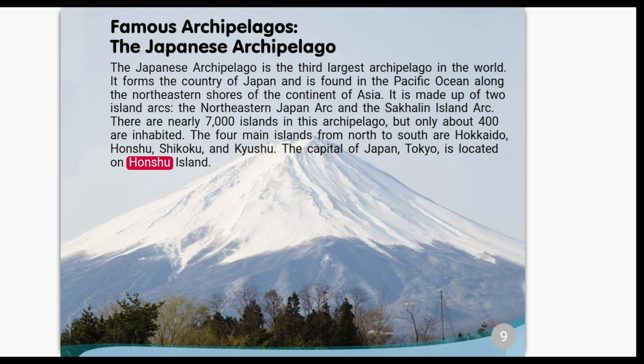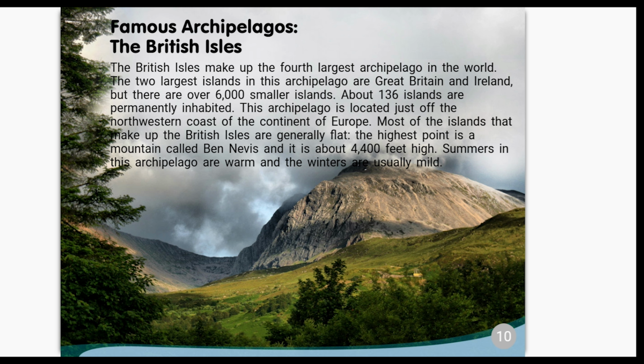Famous archipelagos. The British Isles. The British Isles make up the 4th largest archipelago in the world. The 2 largest islands in this archipelago are Great Britain and Ireland, but there are over 6,000 smaller islands. About 136 islands are permanently inhabited.